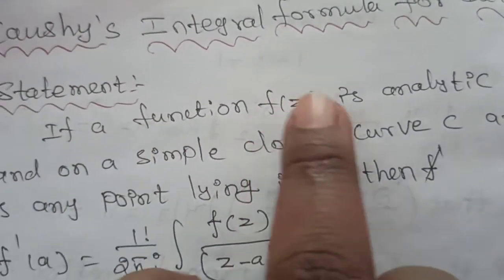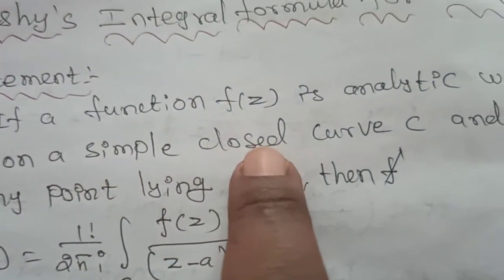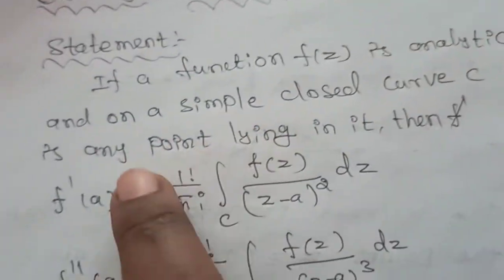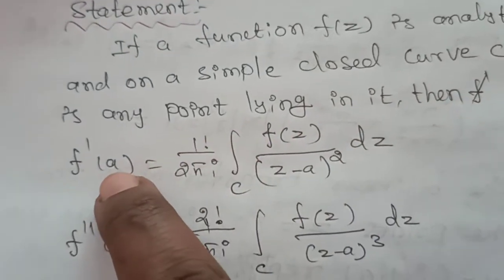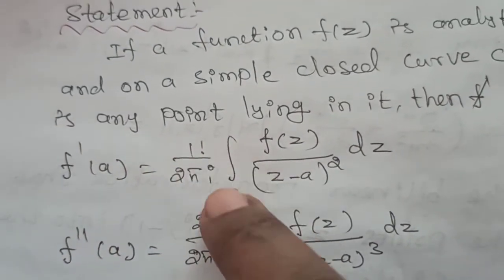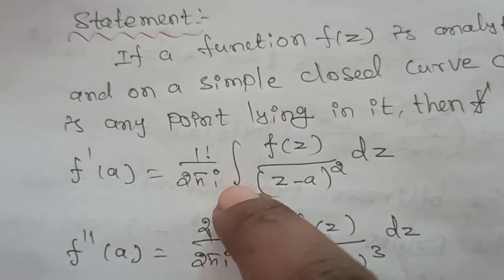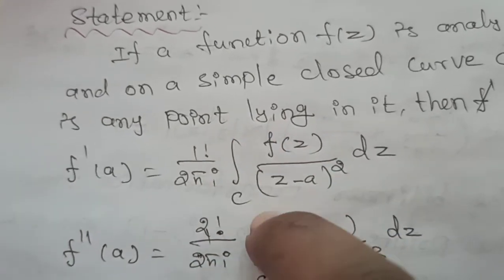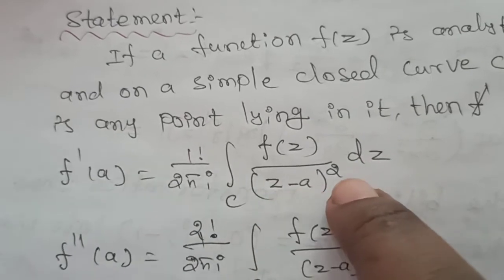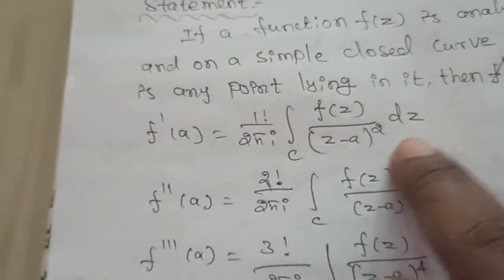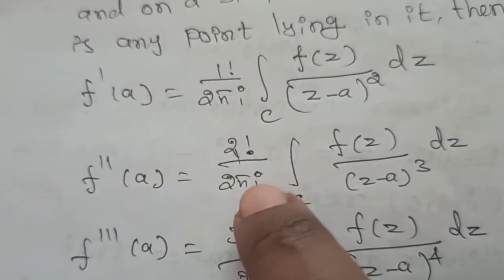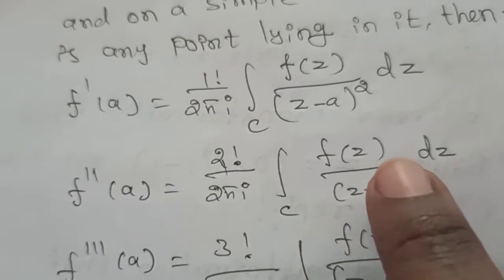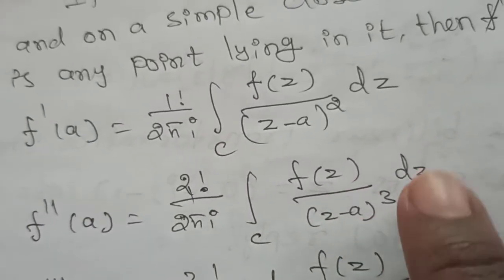If a function f of z is analytic within and on a simple closed curve C and a is any point lying in it, then f dash of a is equal to 1 factorial divided by 2 pi i into integration of c f of z divided by z minus a the whole square into dz, and f double dash of a is equal to 2 factorial divided by 2 pi i into integration of c f of z divided by z minus a the whole cube into dz.